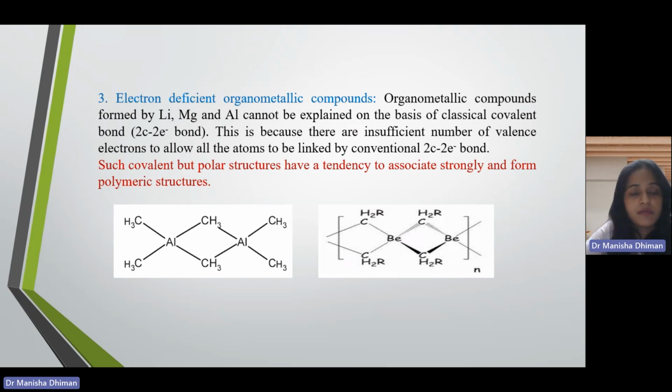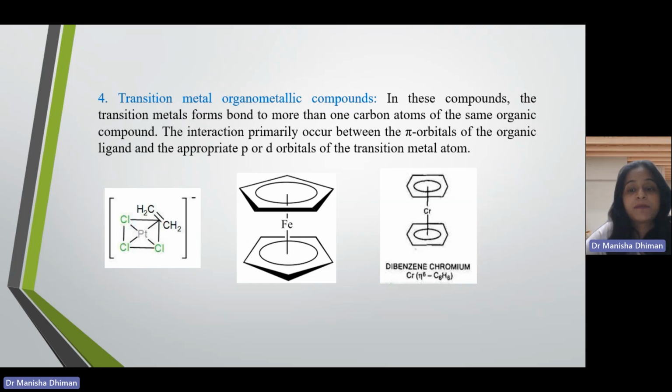The elements of this family, boron and aluminium, form electron deficient compounds because they have a lesser number of electrons. As they are electron deficient in nature, they have a tendency to associate strongly and form polymeric structures. So most electron deficient organometallic compounds exist as polymers or dimers due to the deficiency of electrons. And the last one is transition metal organometallic compounds.